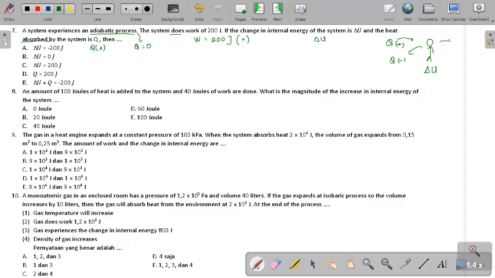And if you do the work will be positive. If you get work from environment in here, the work will be negative. Okay, that's the point.